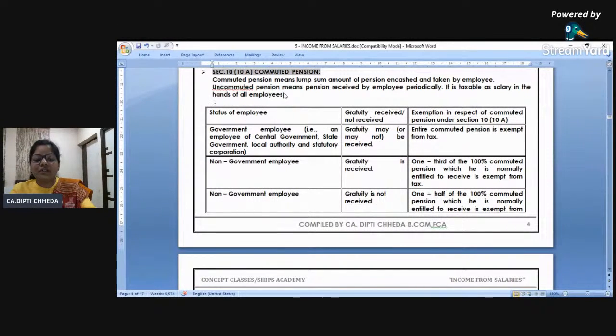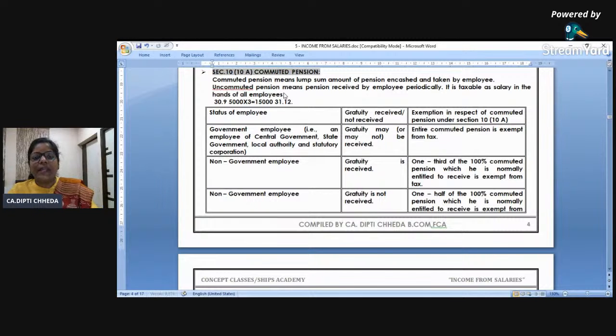You are retiring on 30th of September. If it is clear, then it would be helpful to you. And it is 5,000 you are receiving. 30th September, 5,000 per month into 3. Till December, you receive 15,000 monthly pension, uncommuted pension, taxable for all. Clear or not?